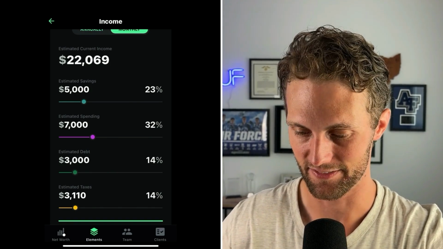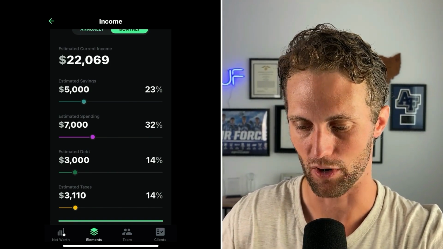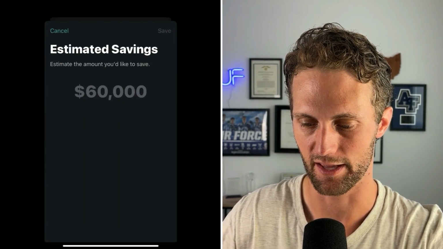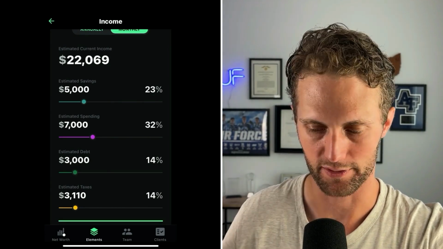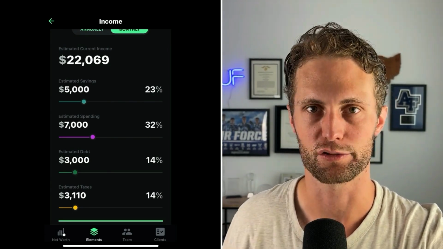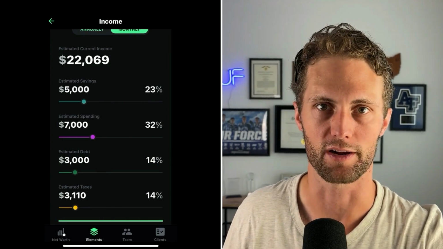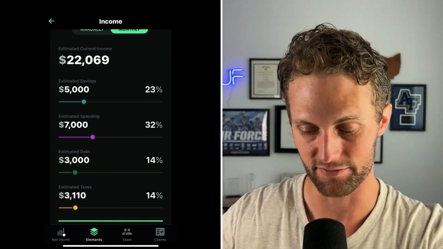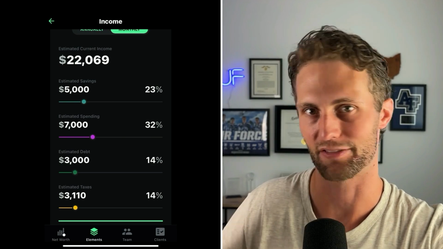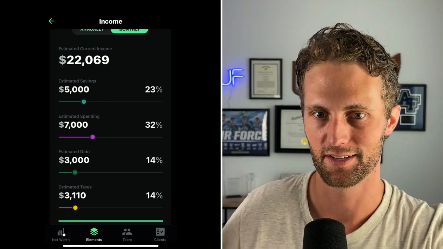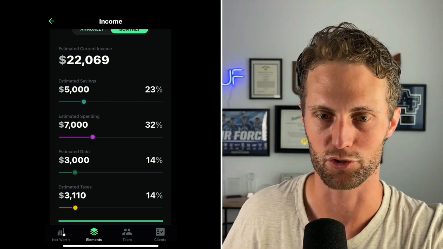Knowing that, and this is automated, right? We're doing Roth IRAs and we're doing TSP and 401ks automated from the paycheck, max every month. We're doing the math for that. We're also doing Roth IRA contributions every month, or maybe we're doing it in January if we've got the cash. We've taken care of taxes. We've taken care of debt. We've taken care of savings, doing the math, knowing that we're going to reach our financial goals doing exactly this. And this income number is only going to go up.